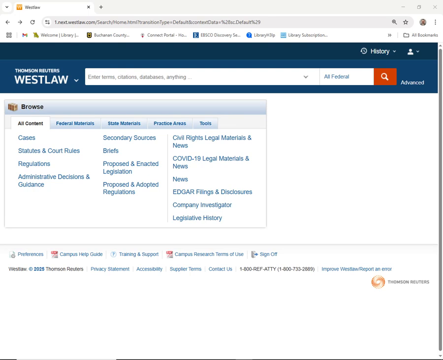When looking for legal cases related to a particular topic, one possible place to start would be a secondary source such as a legal encyclopedia or a law review article. Another type of secondary source would be a case digest. We will cover these in a later session.